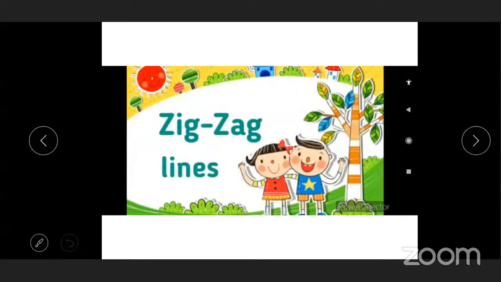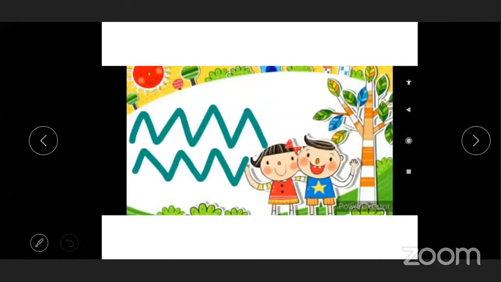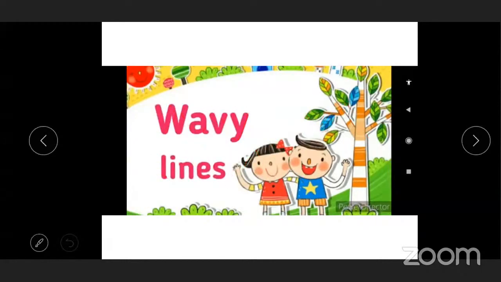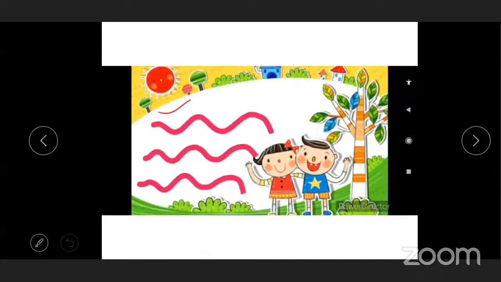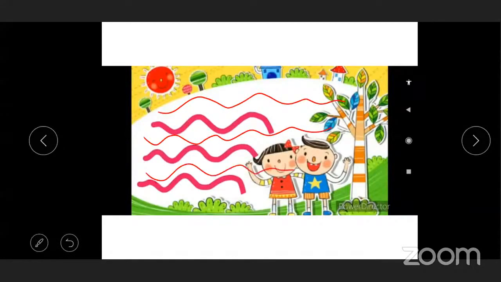Zigzag line. See, this is a zigzag line. Zigzag, up, down, up, down. This is called a zigzag line. So next one, wavy lines. Wavy lines means like a wave. This is called a wave line. Yes, this is a wave line.